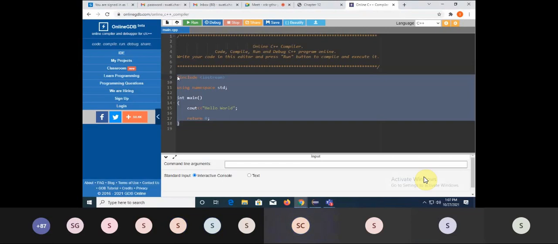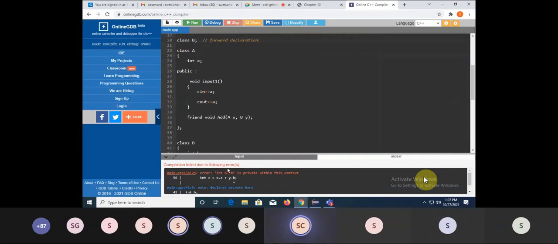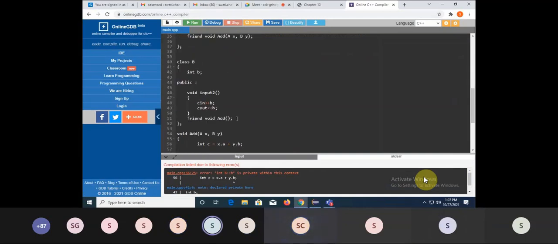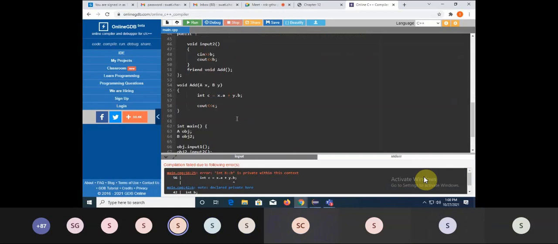This is called as a forward declaration. Why I wrote this, I will just tell you. Declared parameter.